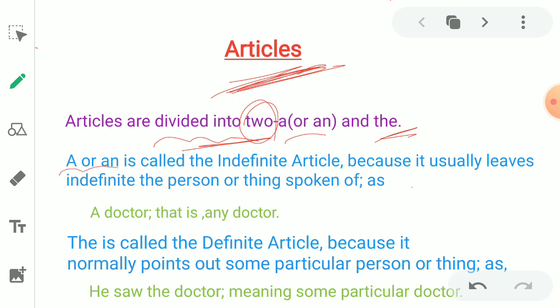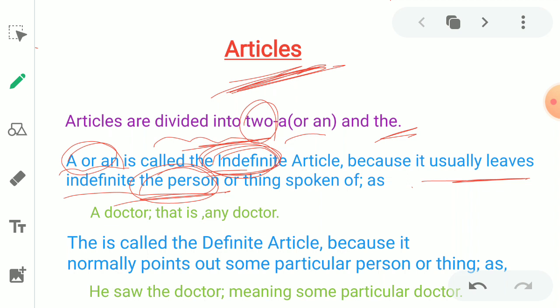A or an is called the definite. Is it the definite? No. Indefinite. A or an is called the indefinite article because it usually leaves the person indefinite.